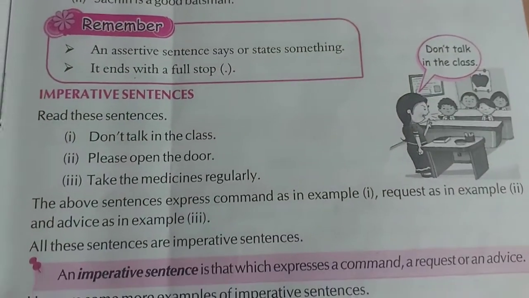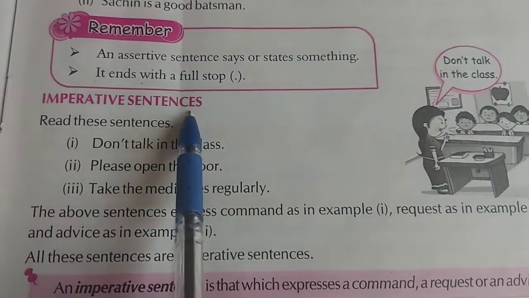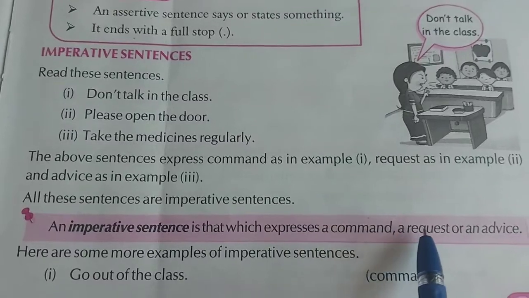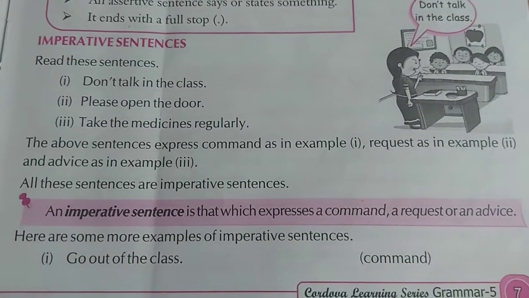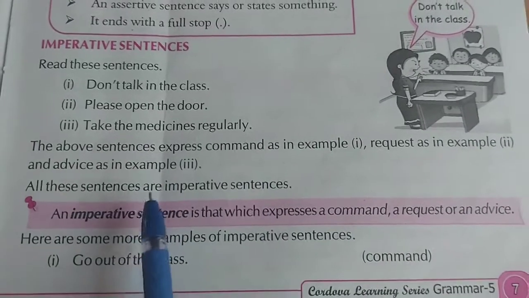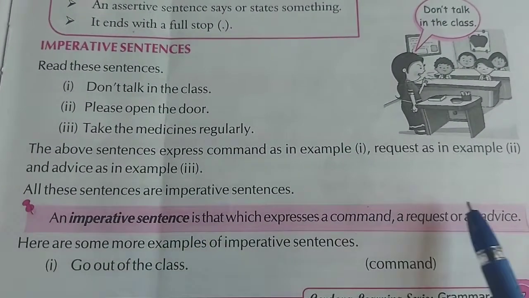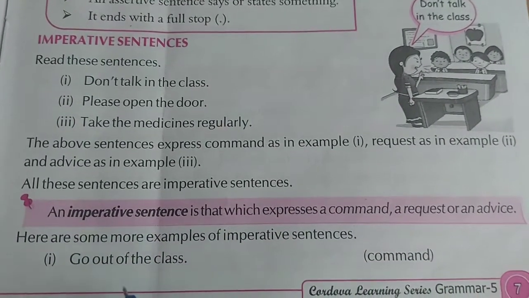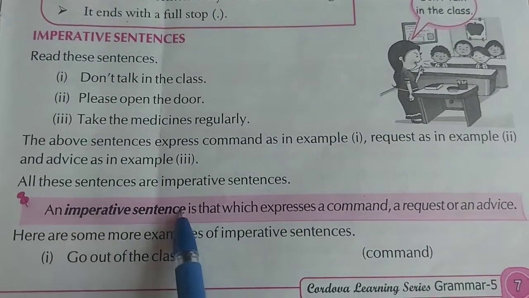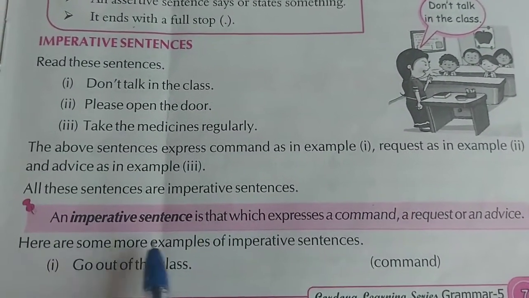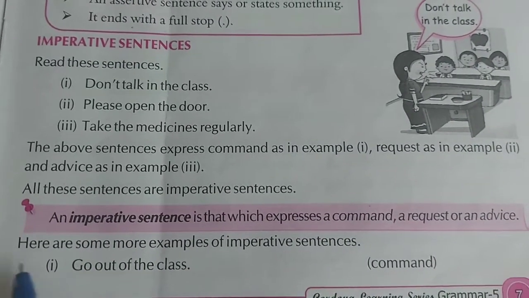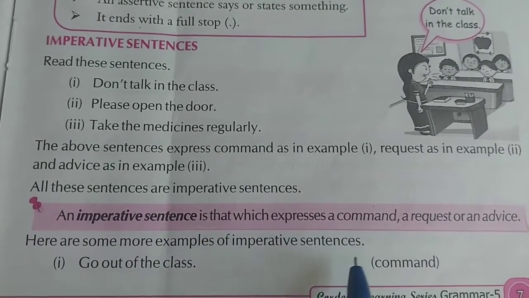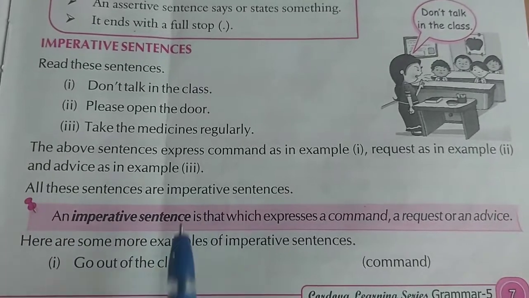Next one is imperative sentences. Imperative sentences are those sentences which express a command, a request, or an advice. When you are commanding someone, then it comes under imperative sentence. When you are requesting someone, then also it comes under imperative sentence. And when you are going to advise someone, that also comes under imperative sentence. So let's have a look at the example of imperative sentence. Go out of the class. It's a command from the teacher. Go out of the class. It's a command. So it comes under imperative.